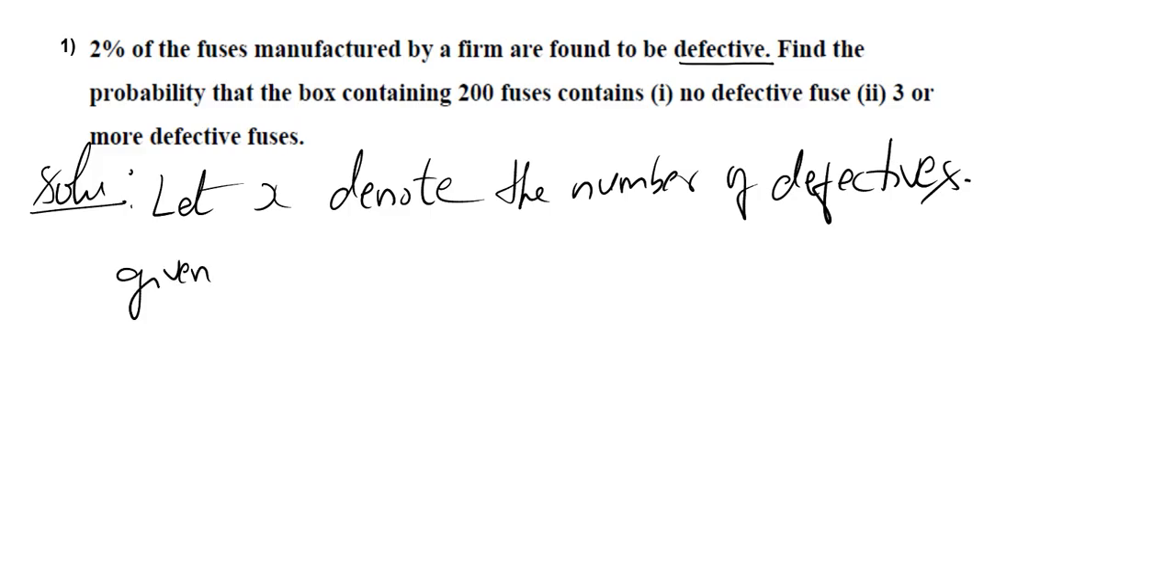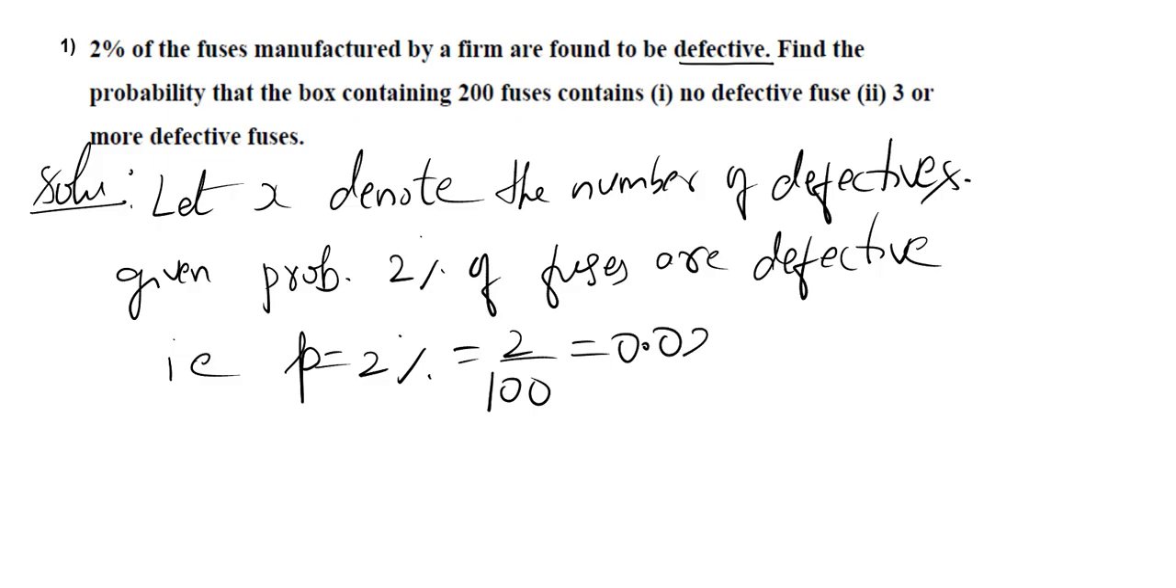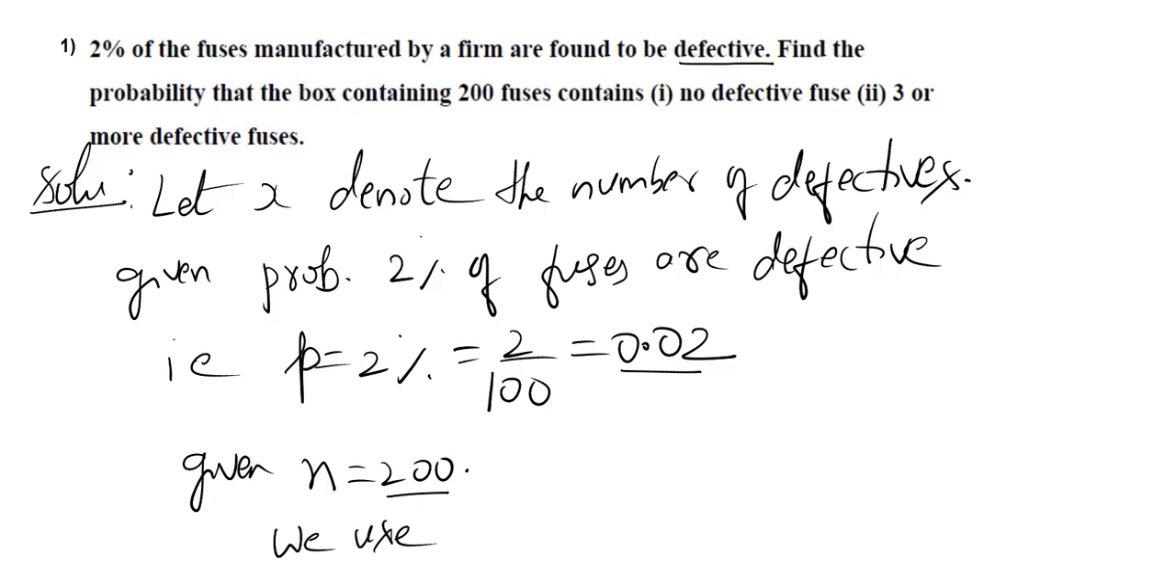Given, probability is given here: 2% of the fuses are defective. That is, p is equal to 2%. 2% can be written as 2 by 100, which is 0.02. This is the probability. And given n equals 200. So here n is equal to 200, which is quite large, and p is 0.02, which is very small. Therefore, we use Poisson distribution.